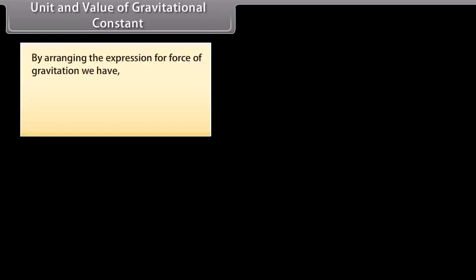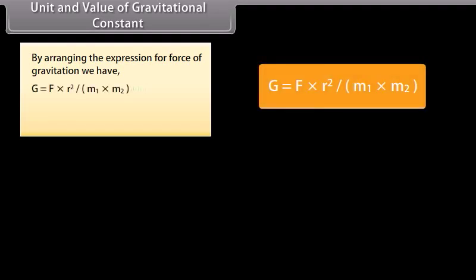Unit and value of gravitational constant. By arranging the expression for force of gravitation, we have G is equal to F into r square upon m1 into m2. SI unit is Newton meter square per kilogram square, or Newton meter square per kg square.